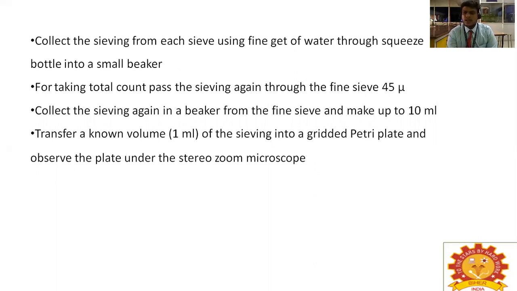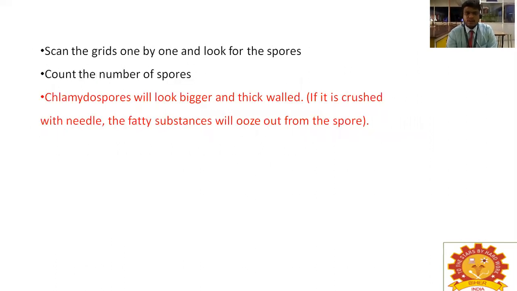This eliminates particles larger than 45 microns. Collect the sievings again in a beaker from the fine sieve and make up to 10 ml. Transfer a known volume, 1 ml, of the sievings into a gridded petri plate and observe the plate under the stereozoom microscope. All this experiment will be displayed in the previous picture. Now scan the grids one by one, look for the spores, and count the number of spores present in the petri plate.